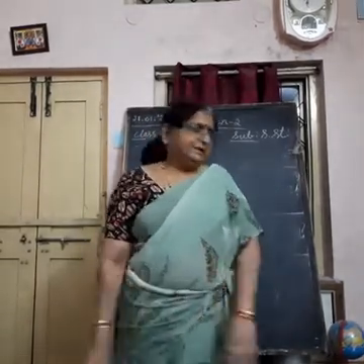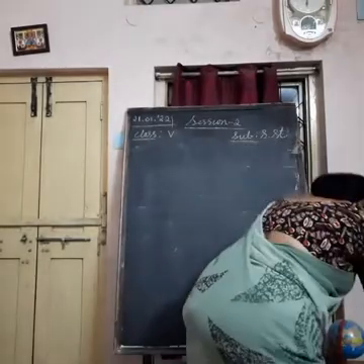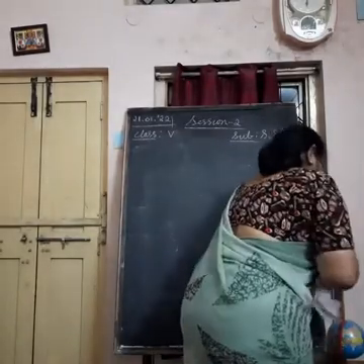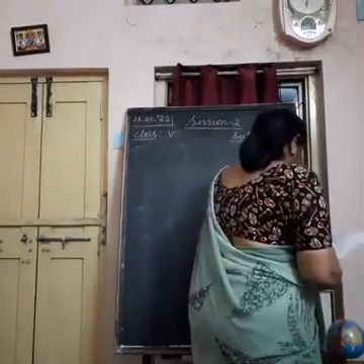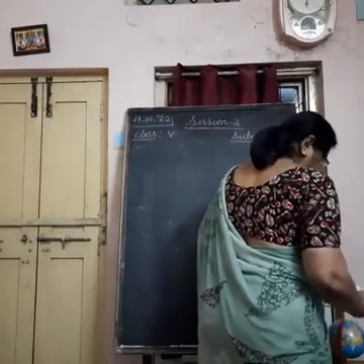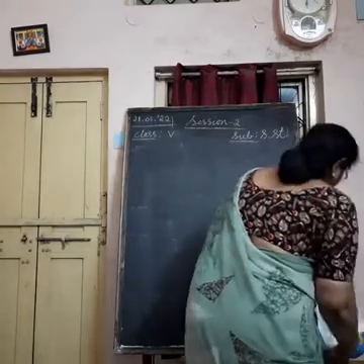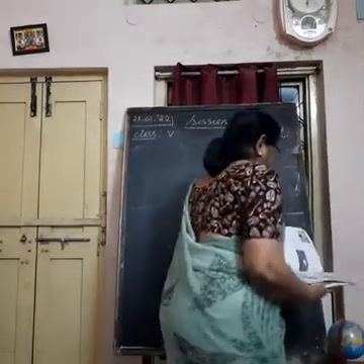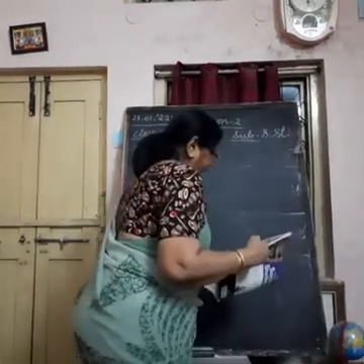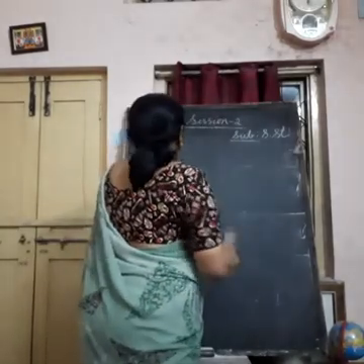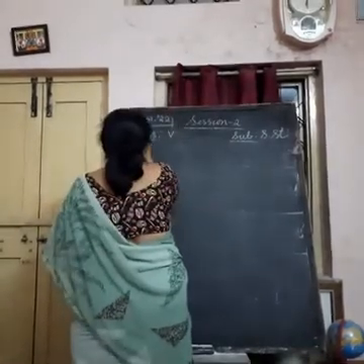Okay, the name of our lesson is The Land of Ice and Snow. The land of ice and snow, Greenland.